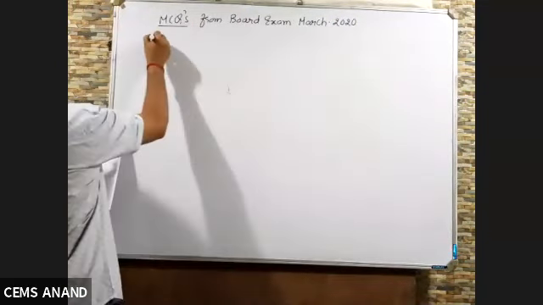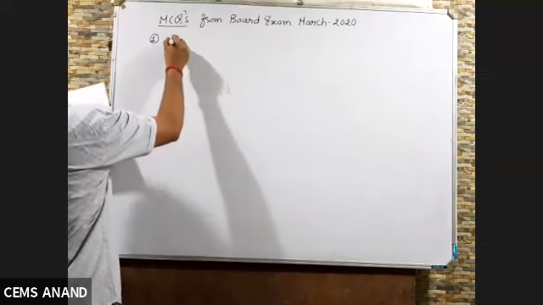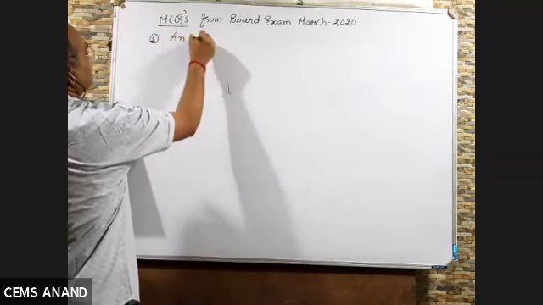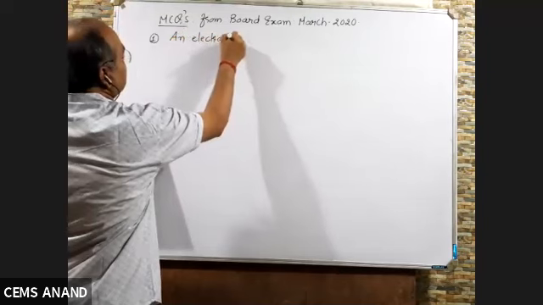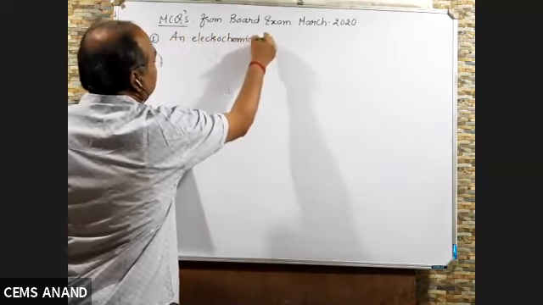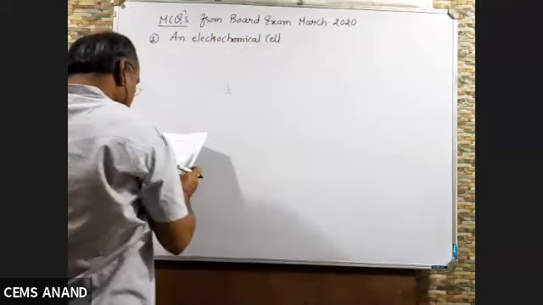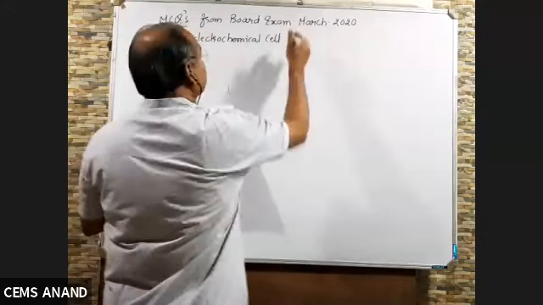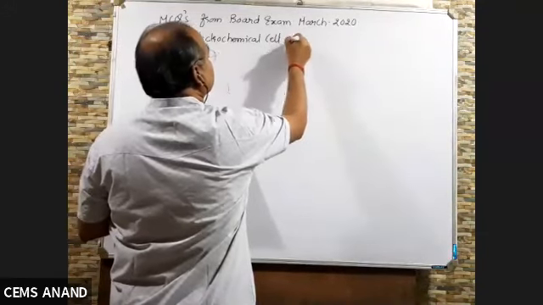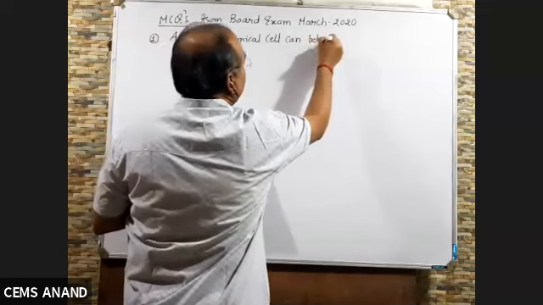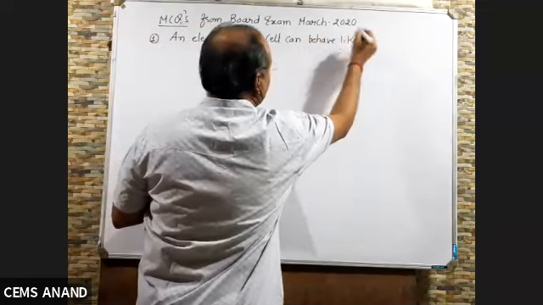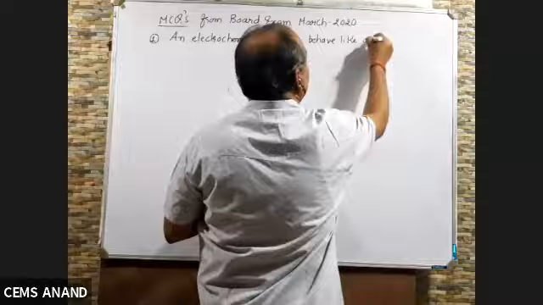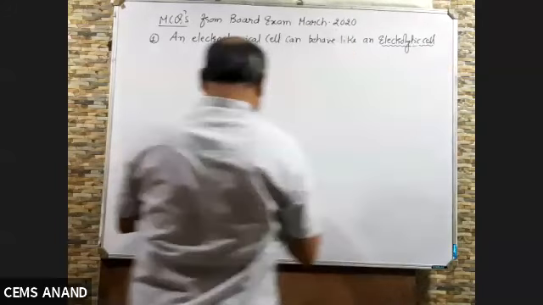The first is: an electrochemical cell can behave like an electrolytic cell. This we have done in theory.